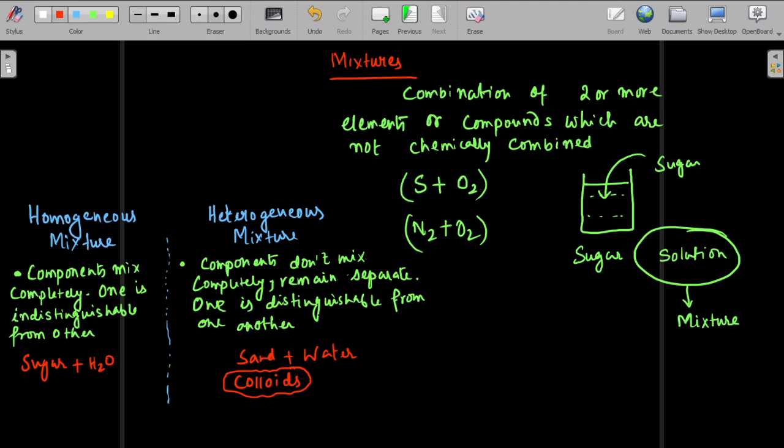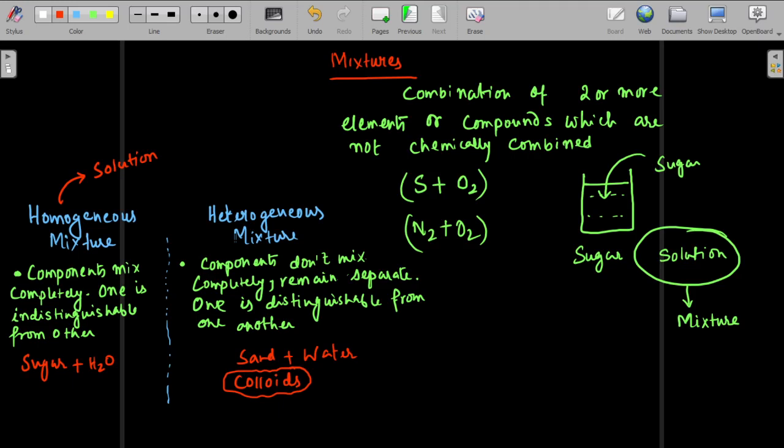It is a completely separate class, because a homogeneous mixture basically means a solution. In a homogeneous mixture, you cannot differentiate between the two components. In colloids also, you cannot differentiate with the normal eye. Like milk, you cannot differentiate water and milk separately in the milk we drink.